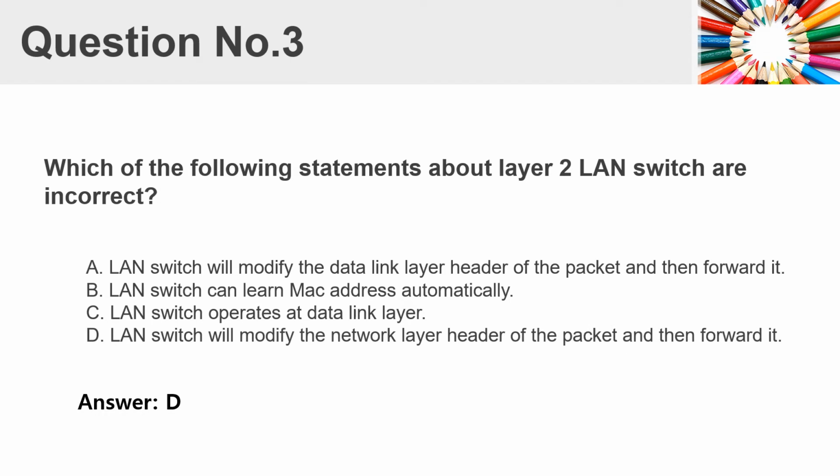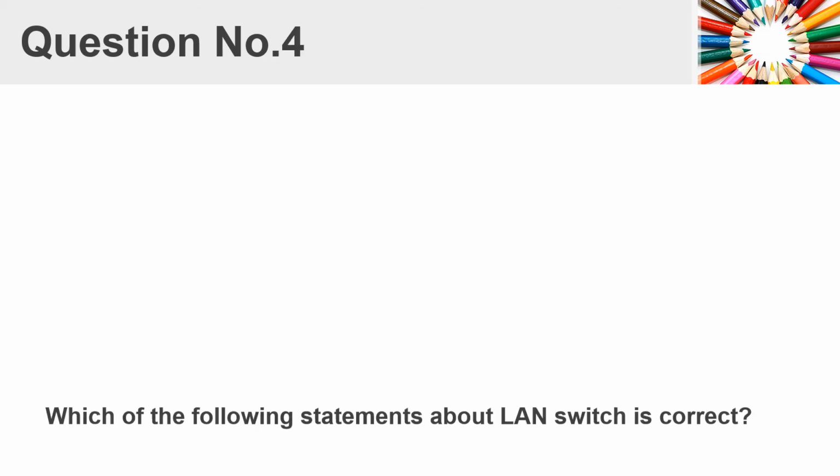Question number 3. Which of the following statements about Layer 2 LAN switch are incorrect? A. LAN switch will modify the data link layer header of the packet and then forward it. B. LAN switch can learn MAC address automatically. C. LAN switch operates at data link layer. D. LAN switch will modify the network layer header of the packet and then forward it. Answer D.